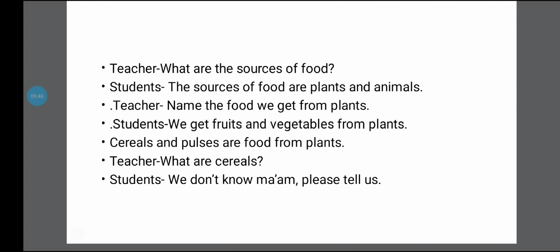Teacher said, what are the sources of food? From where do we get food? The students said, we get food from plants and animals. Now what food do we get from plants? We get fruits and vegetables from plants.